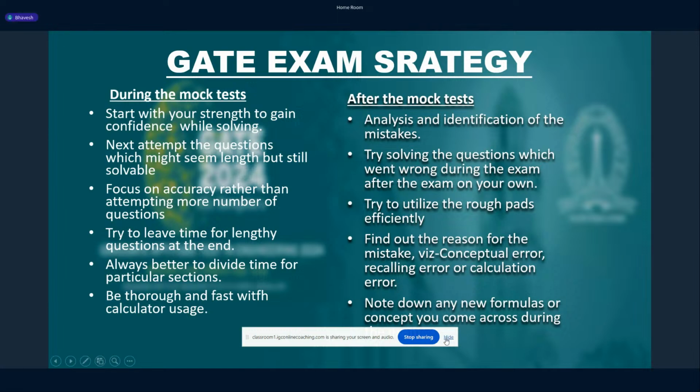And while solving the mock test, you might come across any new concepts or formulas which you might not have come across earlier. You should note down those formulas in your short notes. And if in any future mock exam that kind of question appears, then you will be able to solve that particular question. And even if time permits, you can also take a look at the relevant concept about that question.